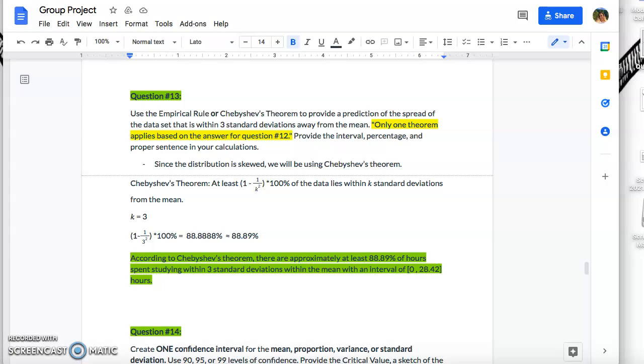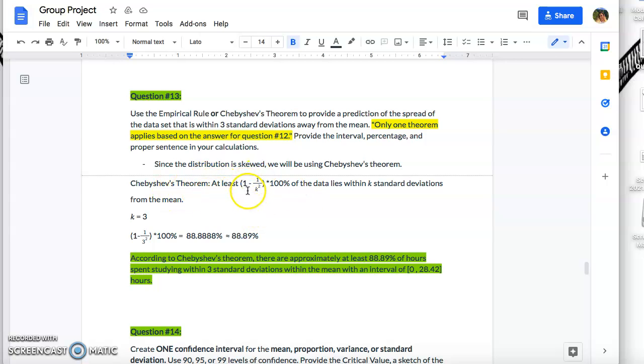spent studying. Question 13 says: use the empirical rule or Chebyshev's theorem to provide a prediction of the spread of the data set that is within 3 standard deviations away from the mean. Provide the interval, percentage, and a proper sentence in your calculations. Since our distribution is skewed, we will be using Chebyshev's theorem. Here is the Chebyshev's theorem formula.